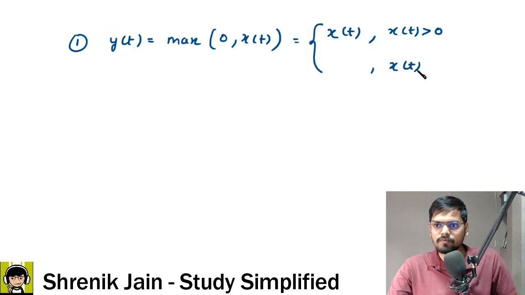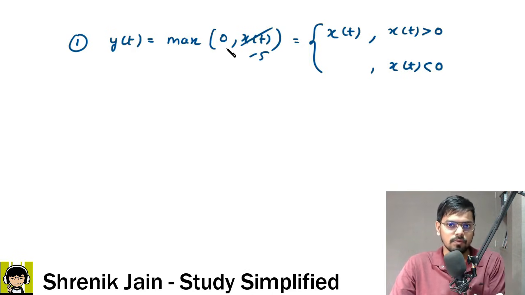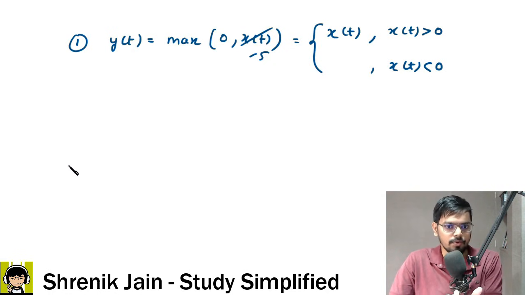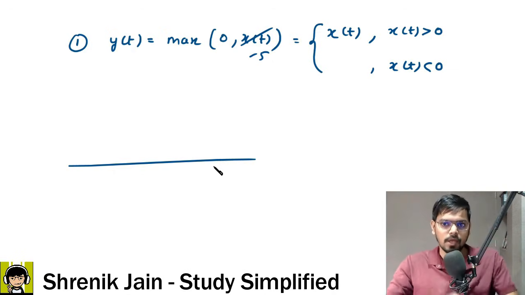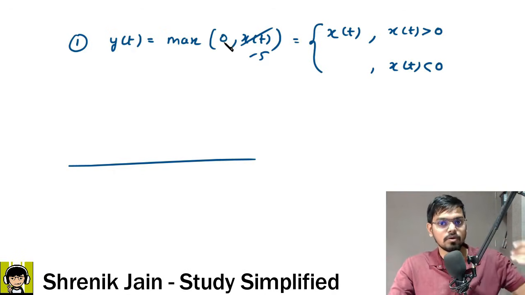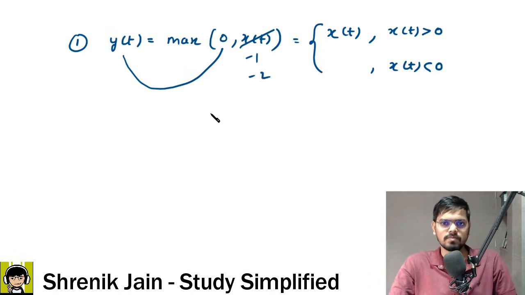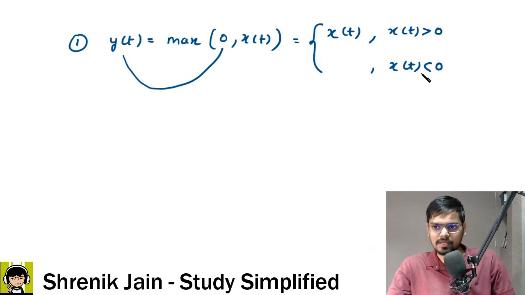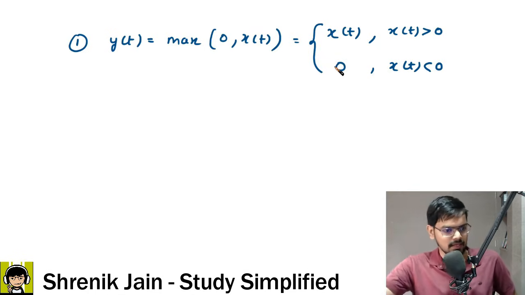Suppose x of t is less than 0, negative values like -5, then 0 comma -5, the maximum is 0. Don't say -5, the maximum is 0. I hope you understand the timeline, from minus infinity to plus infinity, that is how we are increasing. So -5 is lower and 0 is higher, so the maximum is 0, and y would be 0. Suppose x of t is -1, still the answer is 0; -2, still the answer is 0. So can I say that in this domain the output is always 0? Absolutely. When x of t is less than 0, the output is 0.